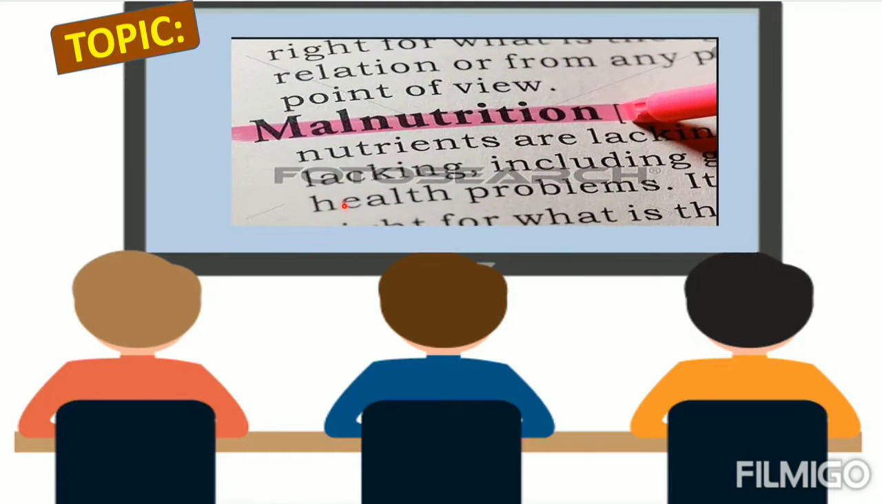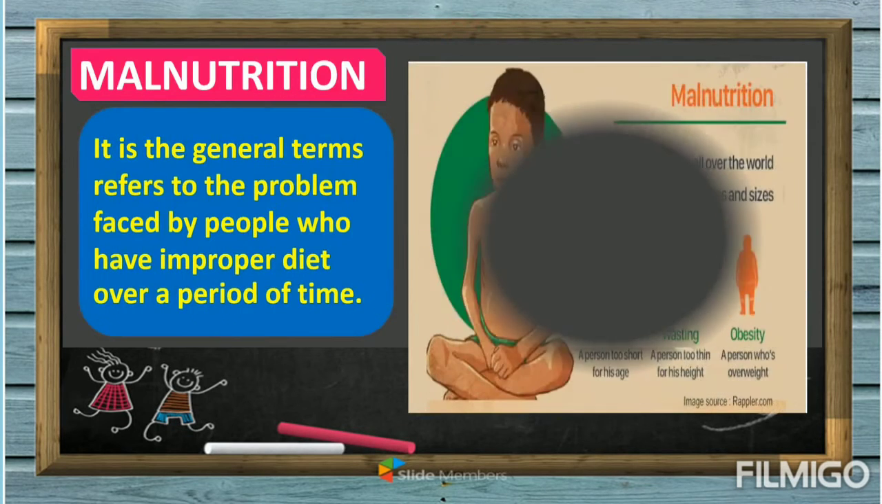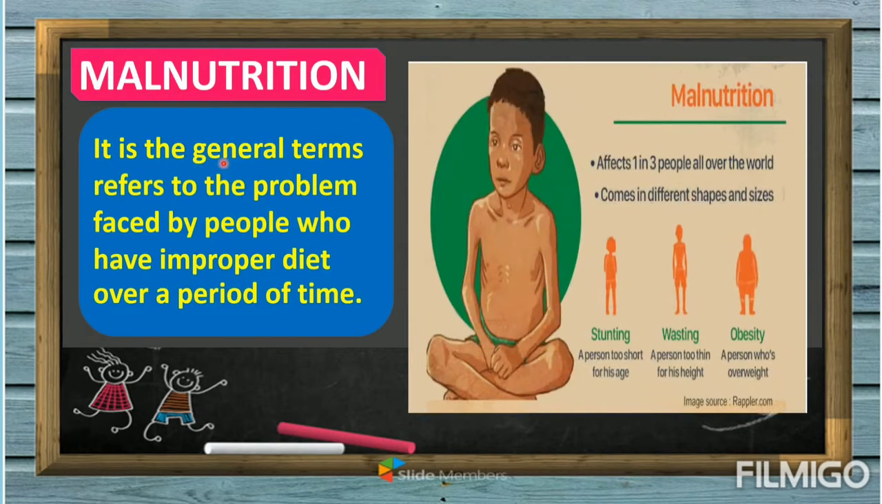Today's topic, we're going to focus on malnutrition. So, what is malnutrition? Malnutrition is the general term that refers to the problem faced by people who have an improper, meaning not proper, not balanced diet over a period of time. So class, when we say malnutrition, it is not only referring to a person who is thin, but